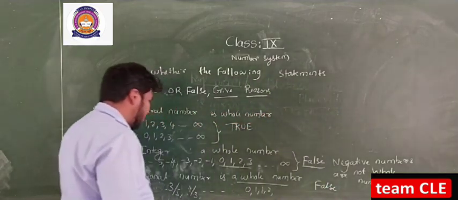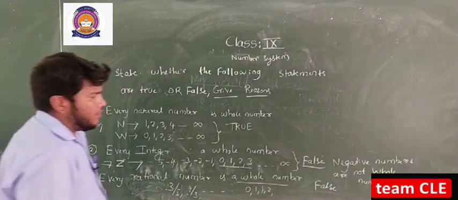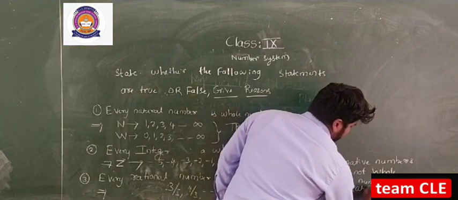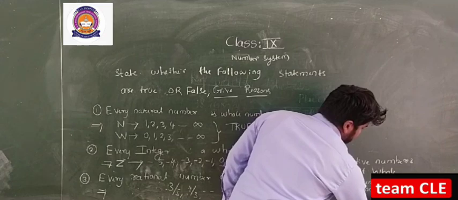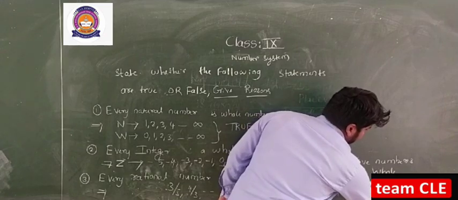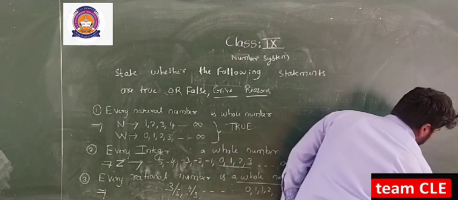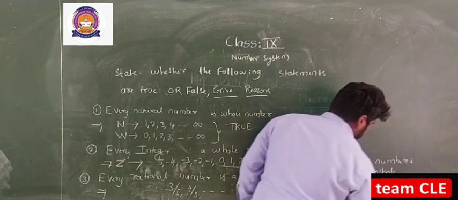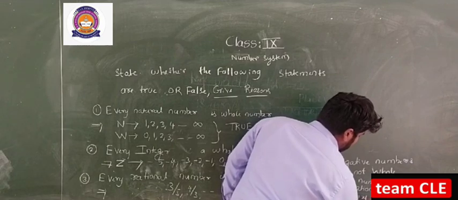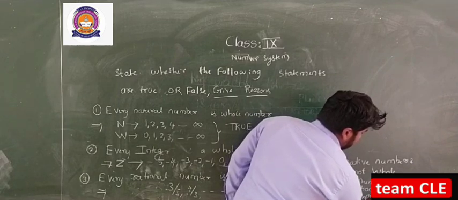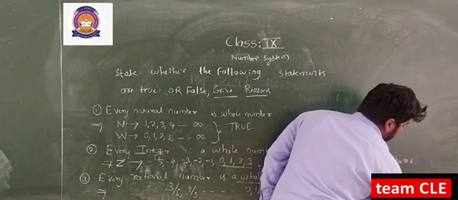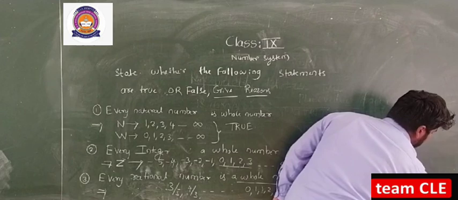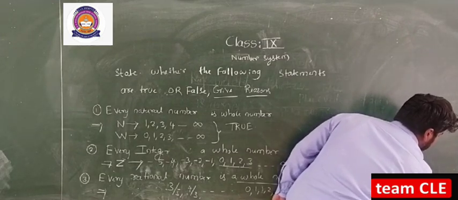You can write this as: rational numbers cannot be expressed in the form of whole numbers.